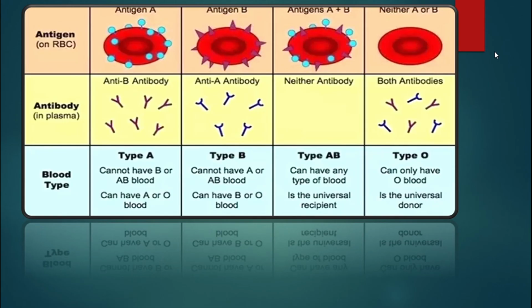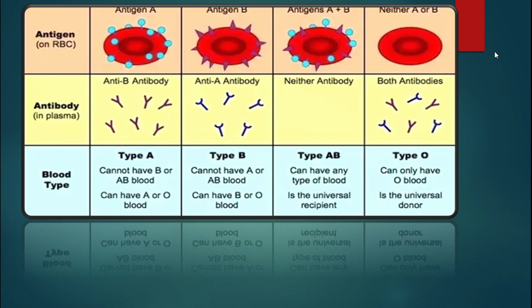If you have antigen A in your red blood cells, your body will not form antibodies against antigen A. What are antibodies? Antibodies are defensive molecules that will attack a particular antigen entering the body.